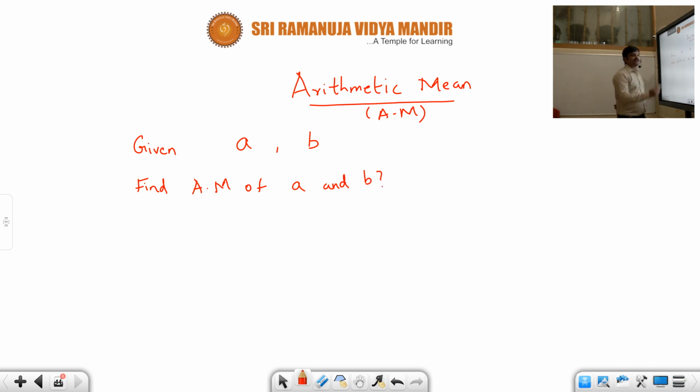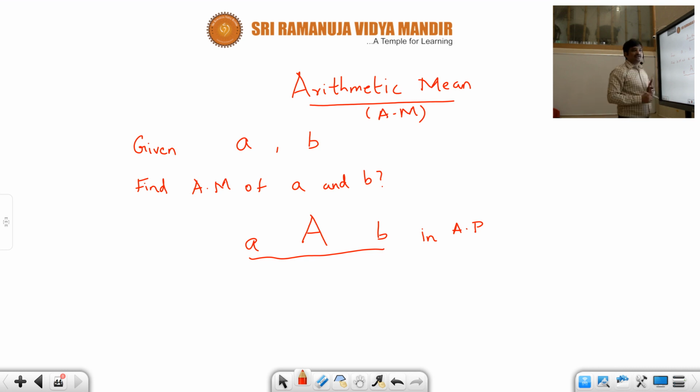Whenever they ask you to find the arithmetic mean, you need to insert an unknown number, capital A, in between them. Arithmetic mean means that all the three numbers, after inserting the arithmetic mean, will be in AP. This is the definition of arithmetic mean. It is such a number that when inserted in between, all the numbers form an arithmetic progression.